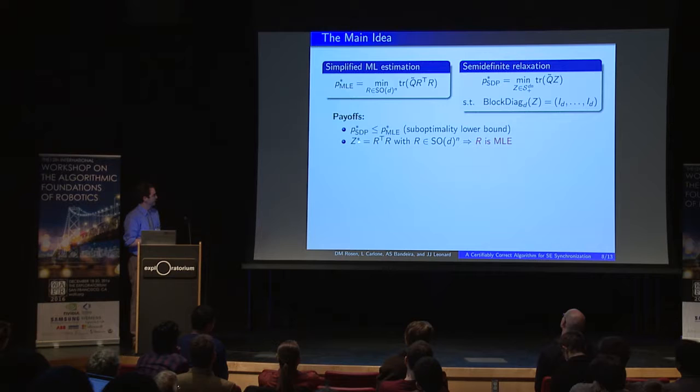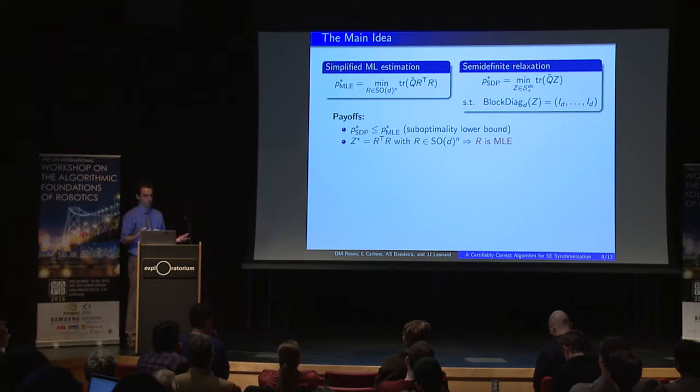And if it so happens that the minimum that I determine for my semi-definite relaxation actually factors in this form, it admits a factorization of the sort that corresponds to my original problem, then it necessarily follows that whatever these factors are, they are globally optimal solutions for the problem that I started with.